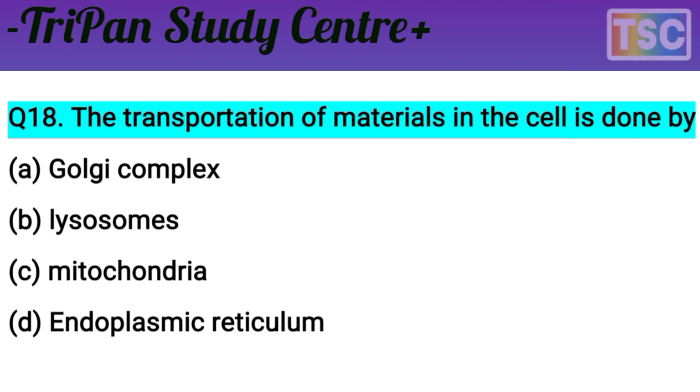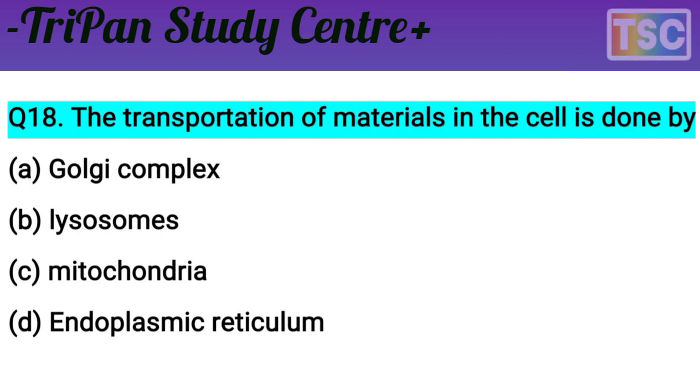Let's check the correct answer of this question. The transportation of material in the cell is done by. Transportation is a work. Whose work is it here? A. Golgi complex? No way. Not the Golgi complex. Lysosome? No way. Lysosome is called the suicidal bag. There are enzymes present here. It does not do the work of transportation. The lysosome only digests dead cells. It means B option is rejected here.